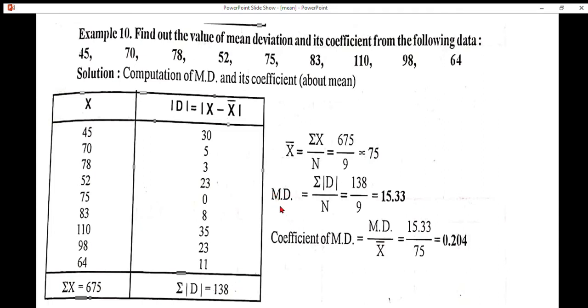Mean deviation is equal to summation modulus d by n. Substitute the values in the formula. That is 138 divided by 9. We get 15.33. Coefficient of mean deviation, that is mean deviation divided by arithmetic mean. Substitute the values in the formula. We get 15.33, mean deviation, divided by arithmetic mean 75, is equal to 0.204.